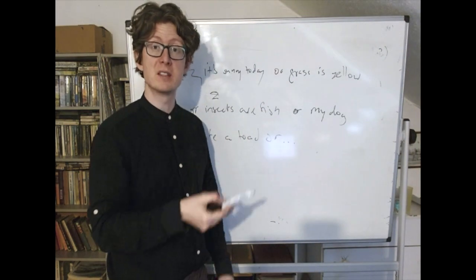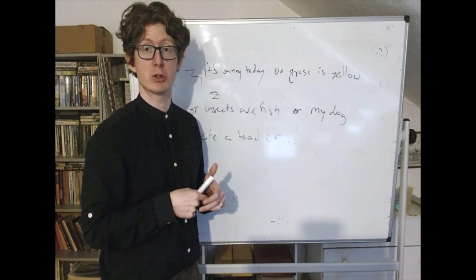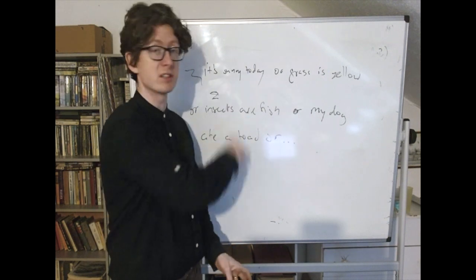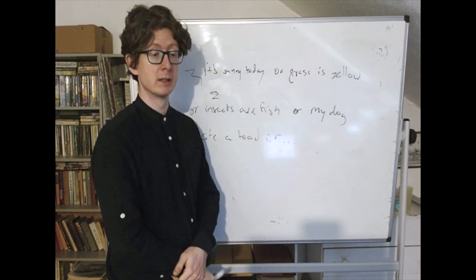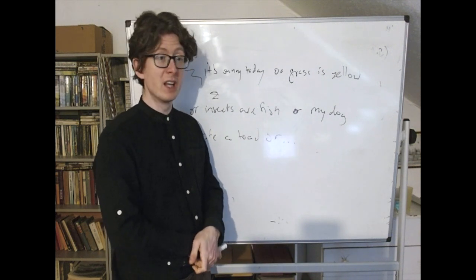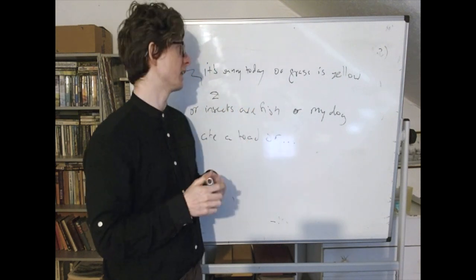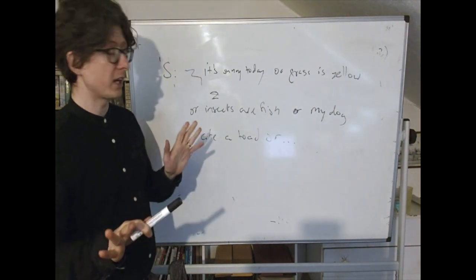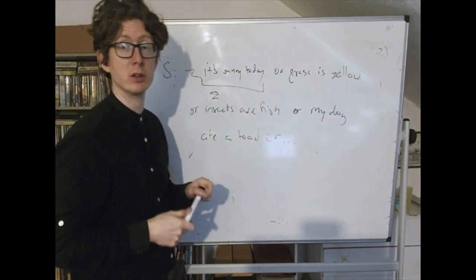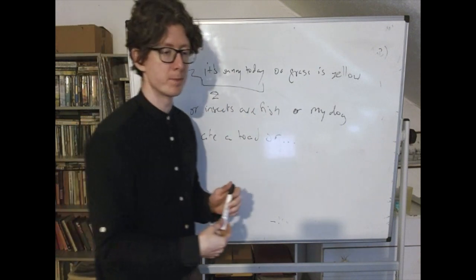Now, the result would be a sentence of English. How do we know? Well, for instance, it seems to be something that might be true. So, if it's actually sunny today, as it is when I'm recording, then this very long, weird disjunction would be true. That seems like a good reason to think it's a genuine English sentence. It would be true, despite the fact that it's very obviously a weird sentence and not something that anybody would ever say. But the fact that nobody would ever say it doesn't necessarily mean it wouldn't be meaningful. This part is clearly meaningful. In fact, all the parts are clearly meaningful, and the truth of this means the whole thing is true.